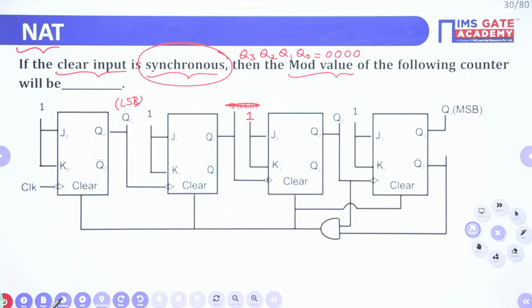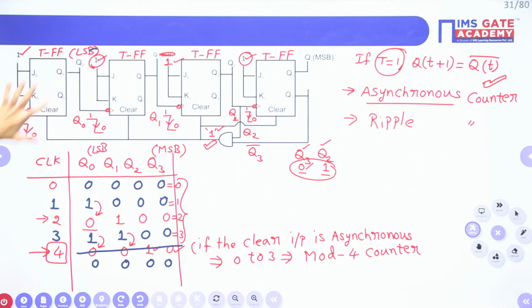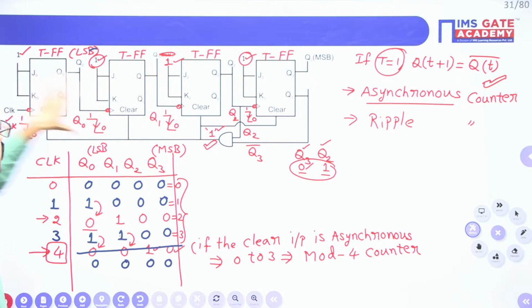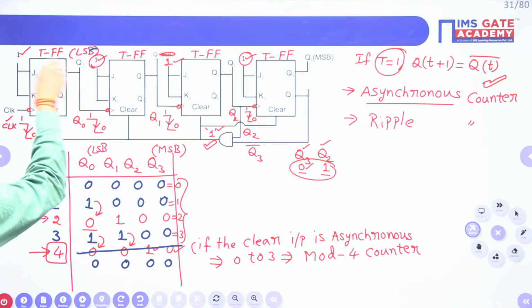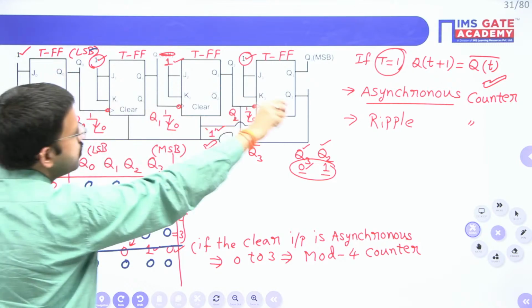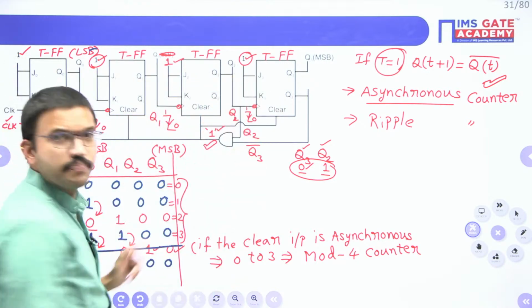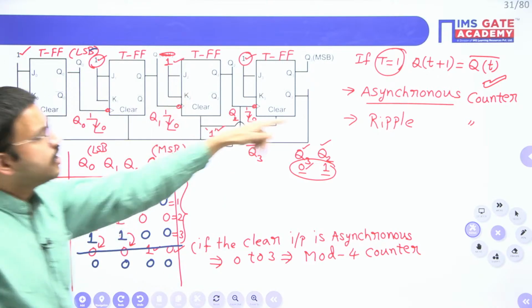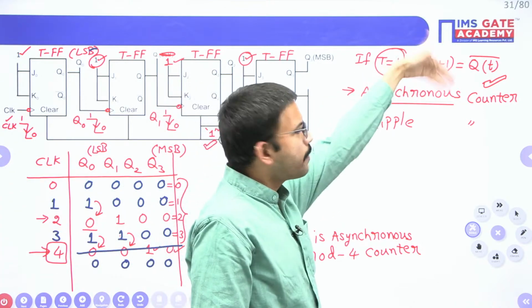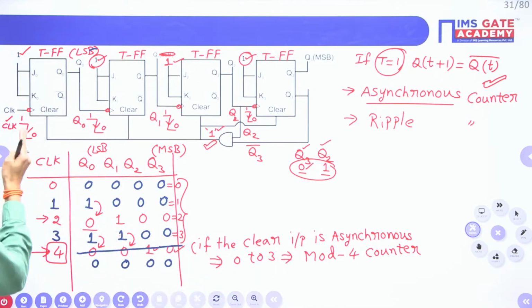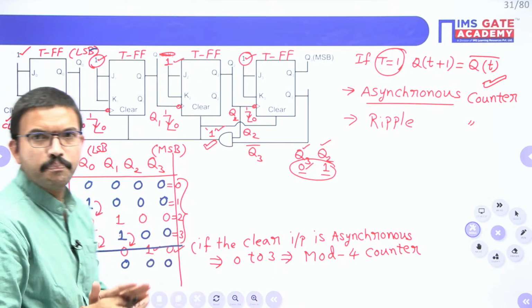Synchronous means, just like here, if you observe, for all the JK flip-flops, J and K values are equal and equal to 1. So for all the 4 T flip-flops, even though you are having T value 1, your output becomes updated with respect to the negative edge of the clock signal, right?